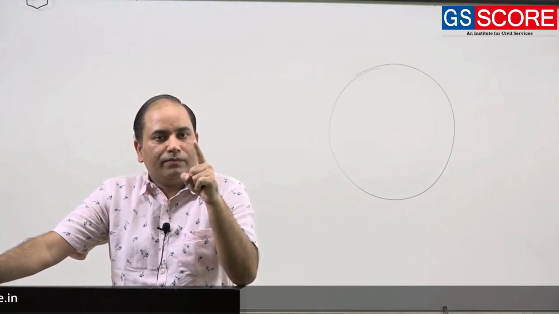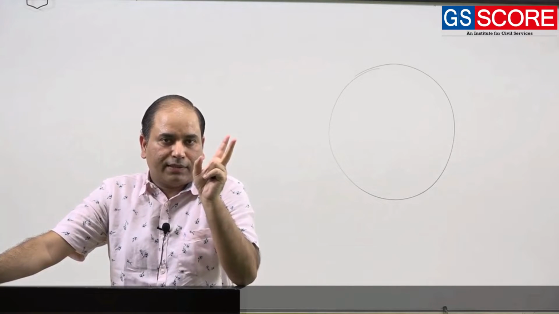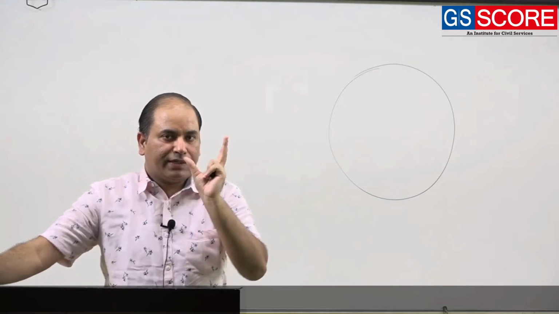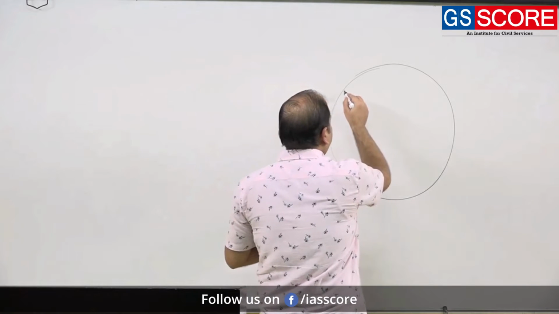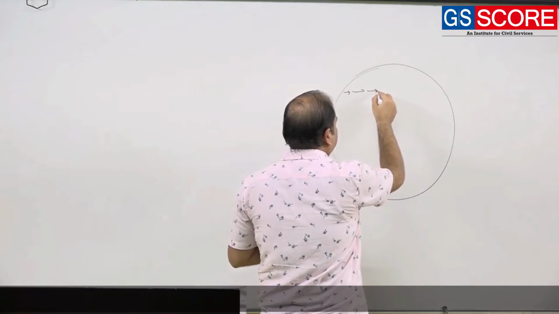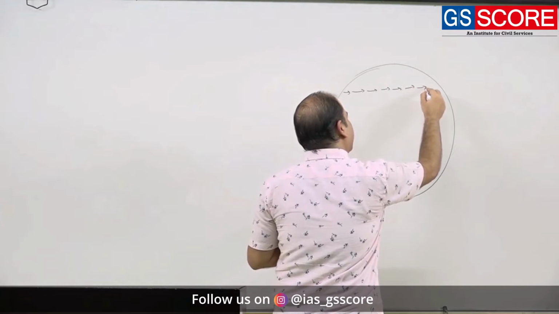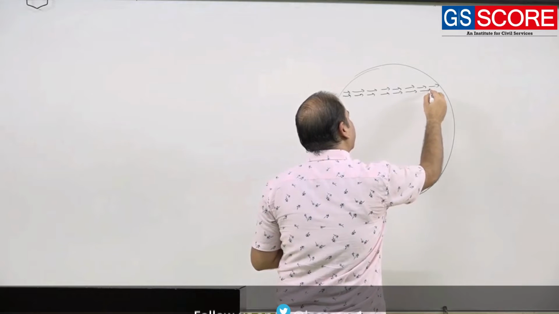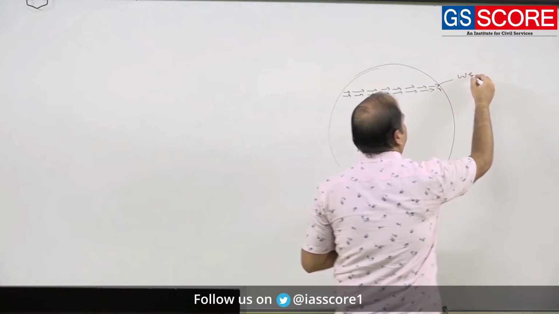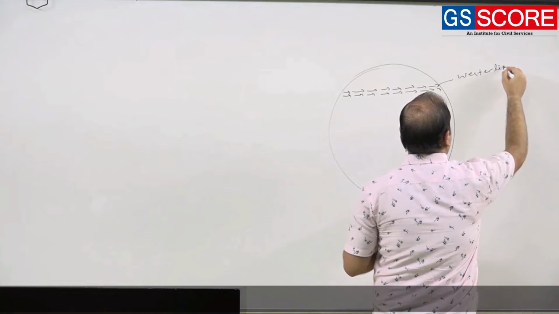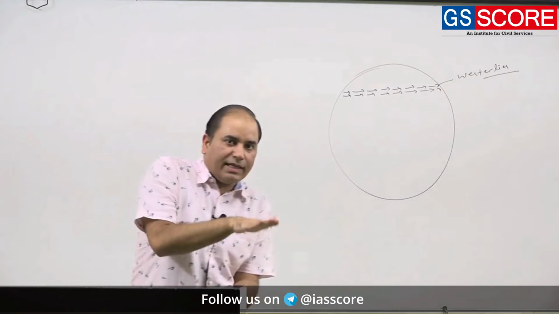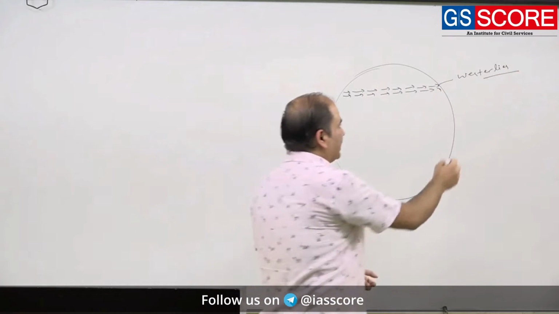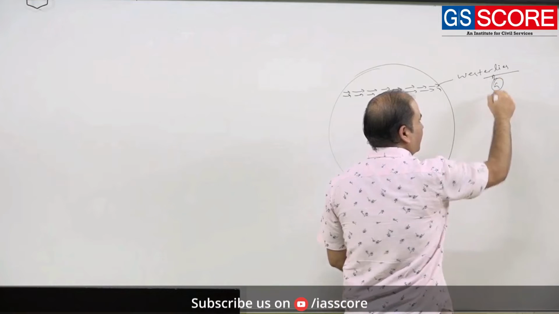Westerlies will blow mostly on the surface in the zone of mid latitude. So this is your westerlies. Of course that will not be exactly west to east, but the orientation will be west to east. That is the zone of westerlies. So westerlies are on the ground.